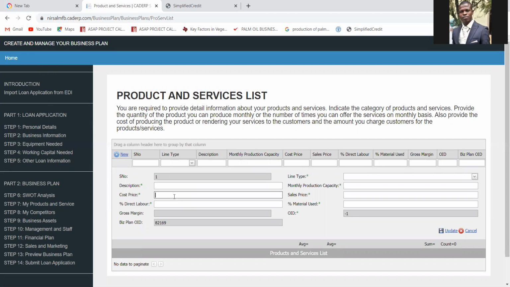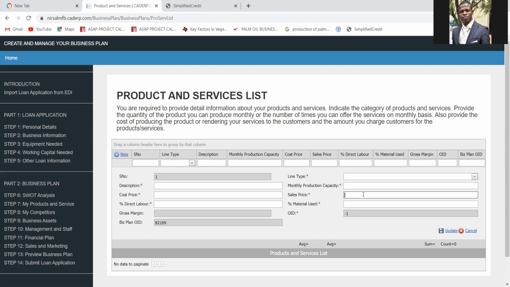How much does it cost you to produce 1 kg of Gari? Put the price here. Now, let's say 300 naira. From the 300 naira, what percentage comprises direct labor? Let's say 30%. Okay? Then it therefore means that 70% will go for material used.